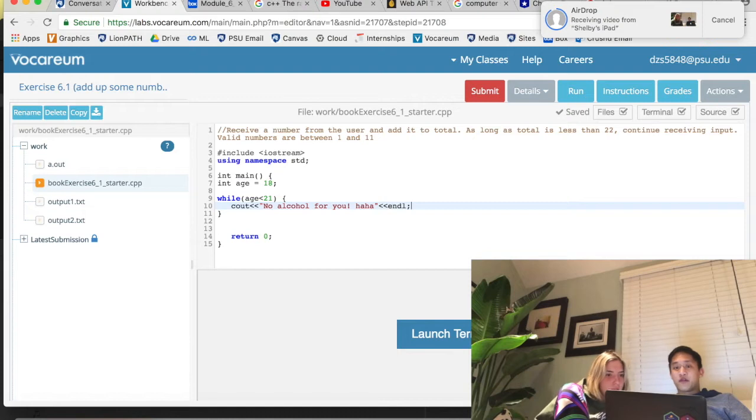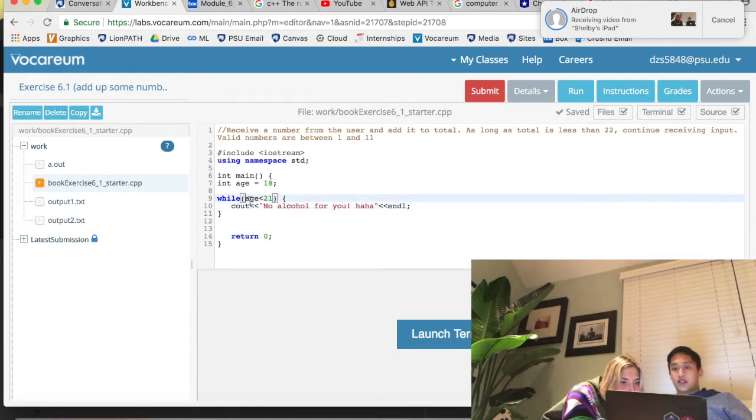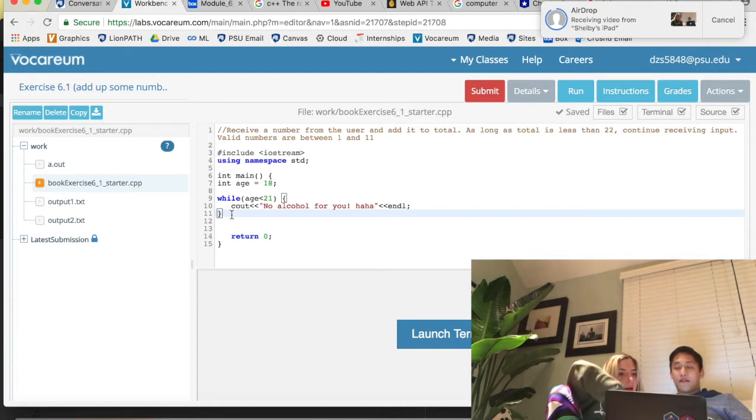First of all, before we run this, we have a while loop, right? So as long as this is true, anything inside here will continue to execute. What do you think will be printed out? No alcohol for you, haha. How many times? Oh goodness, maybe 1 million.